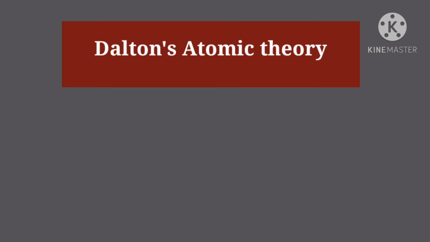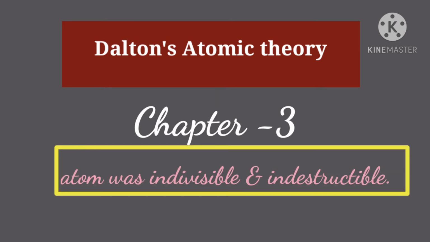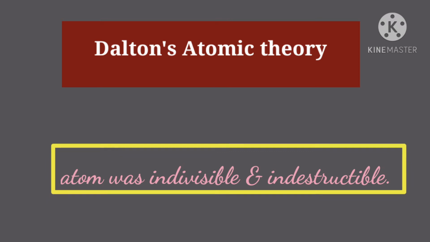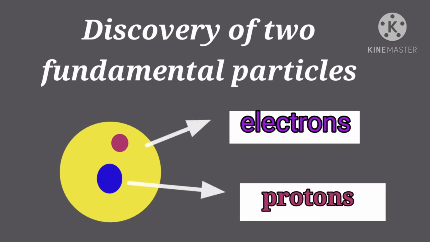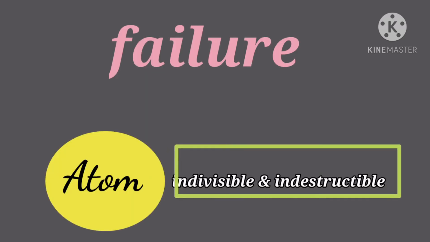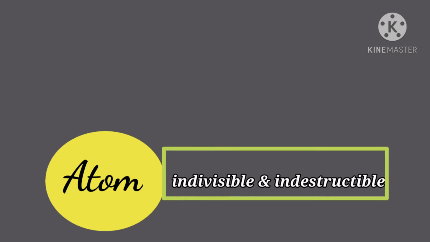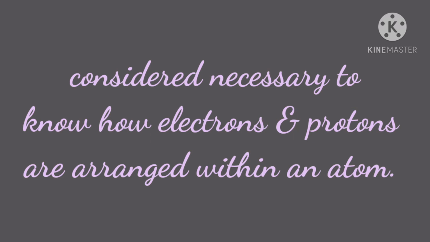We have learnt Dalton's atomic theory in chapter 3, which suggests that the atom was indivisible and indestructible. But the discovery of two fundamental particles, electrons and protons, inside the atom led to the failure of this aspect of Dalton's atomic theory. It was then considered necessary to know how electrons and protons are arranged within an atom.